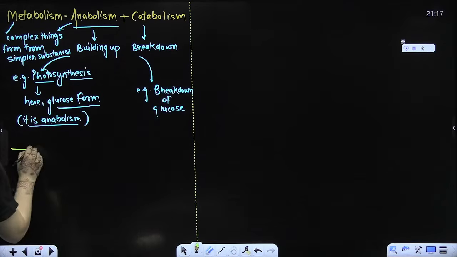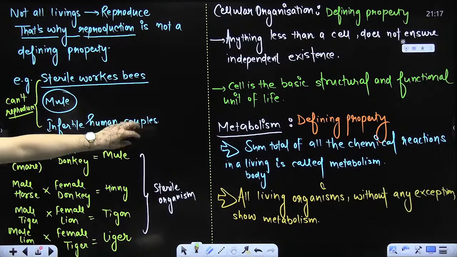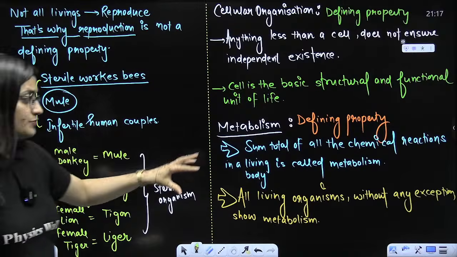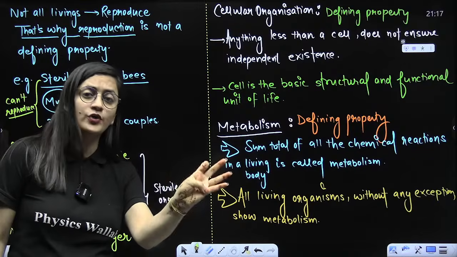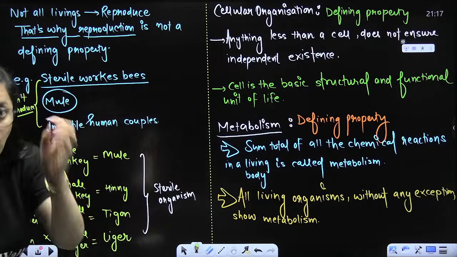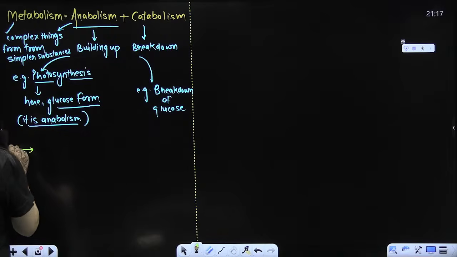Sure, beta? Sure, bache? So, see, the sum total of all the chemical reactions in a living body is metabolism. All living organisms without any exception, be it unicellular, multicellular, plant, microbe, animal, fungi, whatsoever it is, they will show metabolism. Now, the next part is, yes, beta. So, the living reactions, they can be, yes, so let's write that particular part.